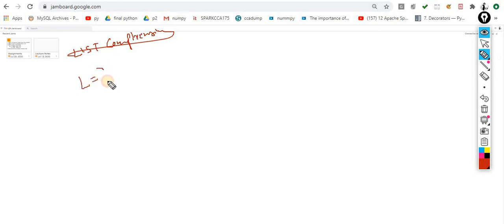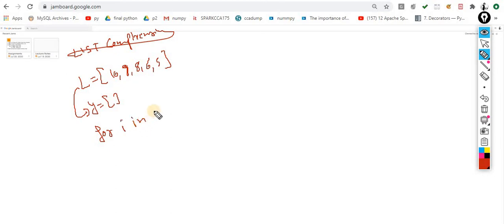Let's suppose this one is a list. Observe my scenario: 7, 8, 6, 5. So this one is a list. I want to find the even numbers and add those even numbers into another list. So how will we perform it? Very simple. For i in L, if i modulo 2 is equal to 0, then what you have to do is y.append of this i. This is one way.